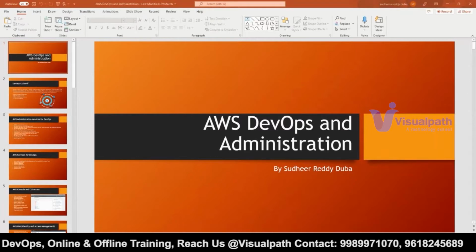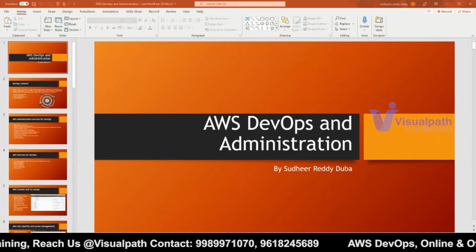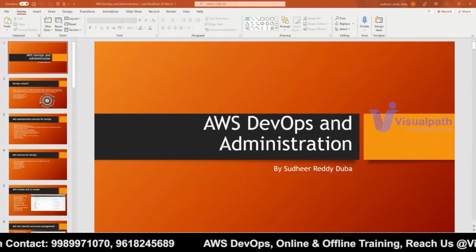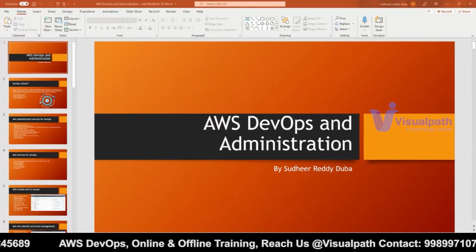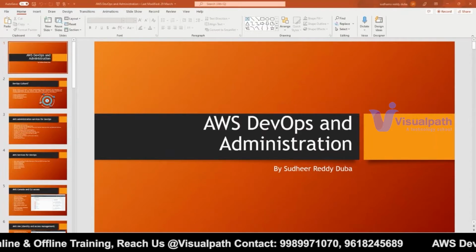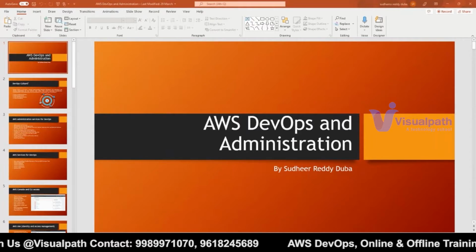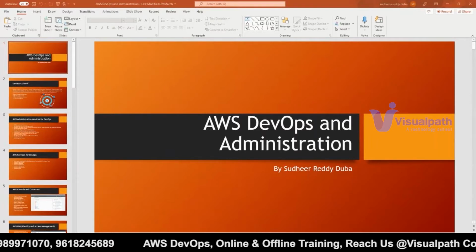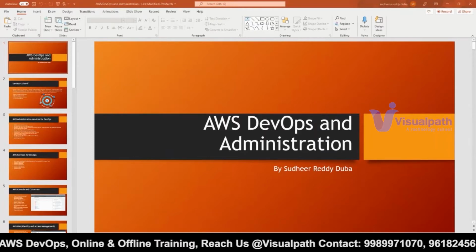What is a prerequisite for a person to learn or start with AWS? Because we cannot jump directly to AWS DevOps services, or DevOps tools, whatever it is. The first thing, because everybody is coming from different regions and different backgrounds, like some are developers, some are operations engineers, some have been working on AWS services from long back, and some are from testing or something like that. Different backgrounds, right?